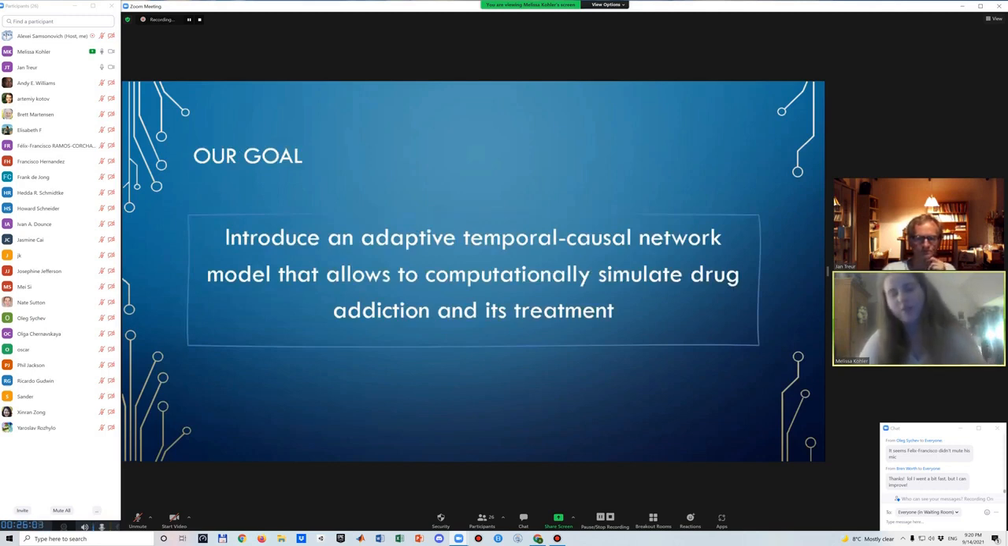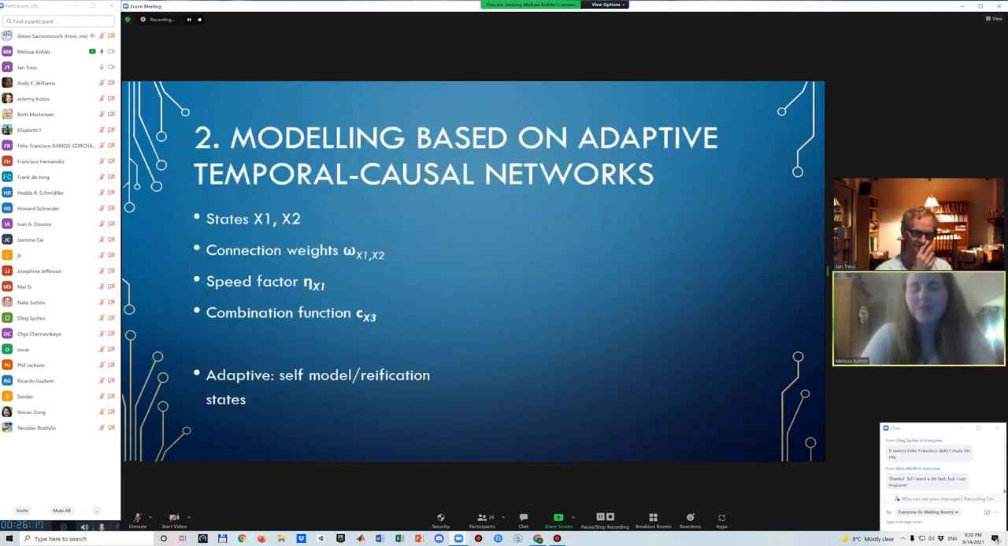Therefore, the goal that we set for this project and for this study was to introduce an adaptive temporal causal network model that would allow us to computationally simulate drug addiction and its treatment. We use a similar framework to the one that has already been mentioned, which I will just walk through very quickly. We modeled based on adaptive temporal causal networks.